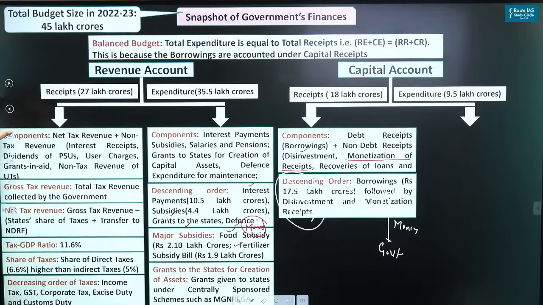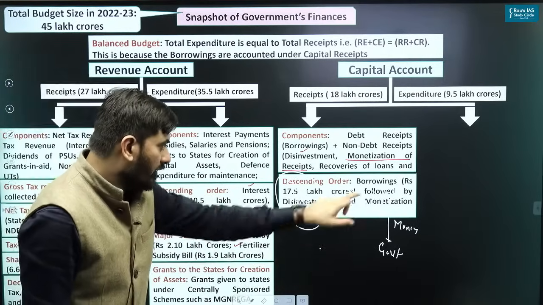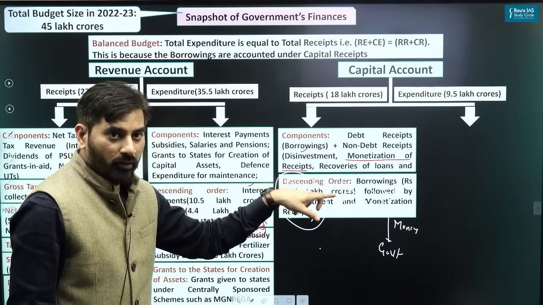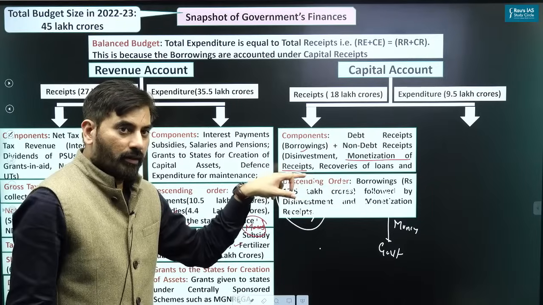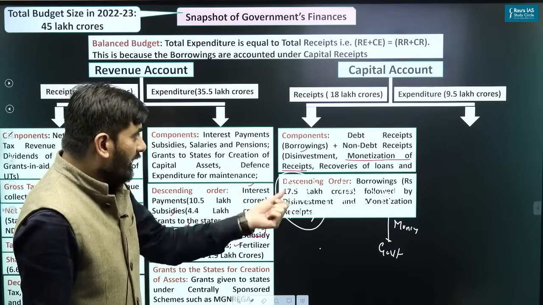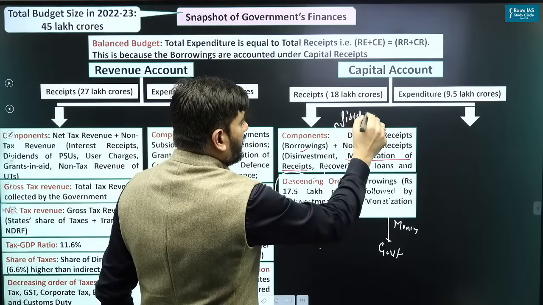And if you see from where we are getting the majority amount of money, you can see borrowings, which is 17.5 lakh crore. And you know the borrowings, that is 17.5 lakh crore, is itself our fiscal deficit.